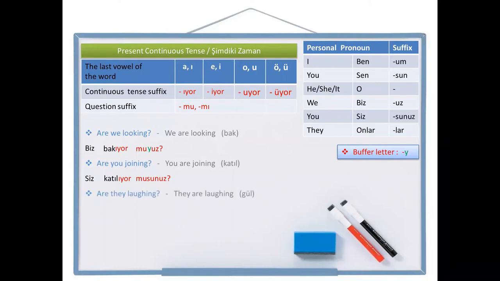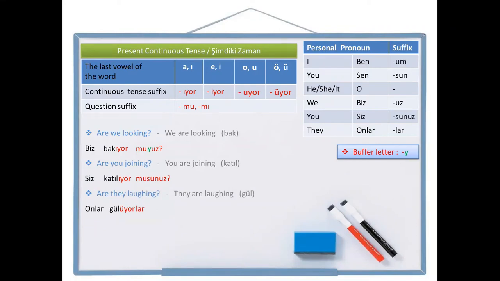And the last one, "Are they laughing?" This is the question sentence. "They are laughing" is the positive version. And laugh is gül. Let's write the positive first. They, onlar. Laugh, gül. Laughing, gülüyor. Now be careful. Normally, as you see, the personal pronoun suffix goes to the end, but only for the personal pronoun they, we write the personal pronoun suffix here. Onlar gülüyorlar. So this is a full sentence. They are laughing.